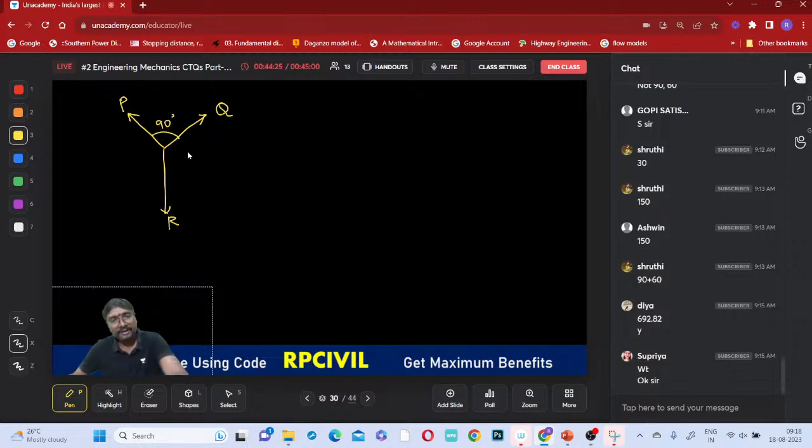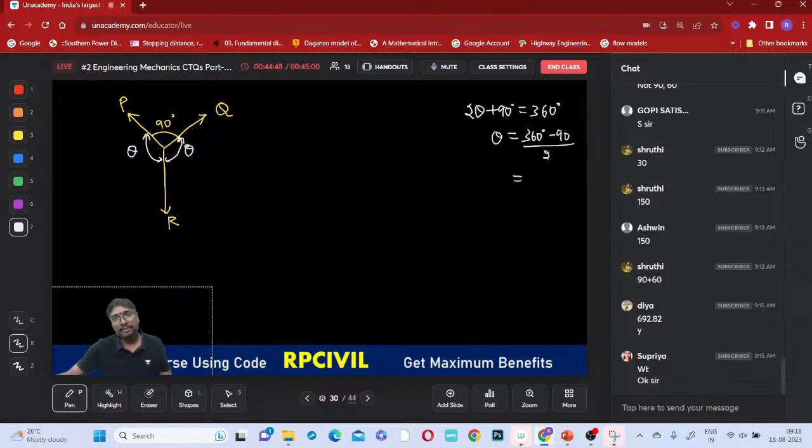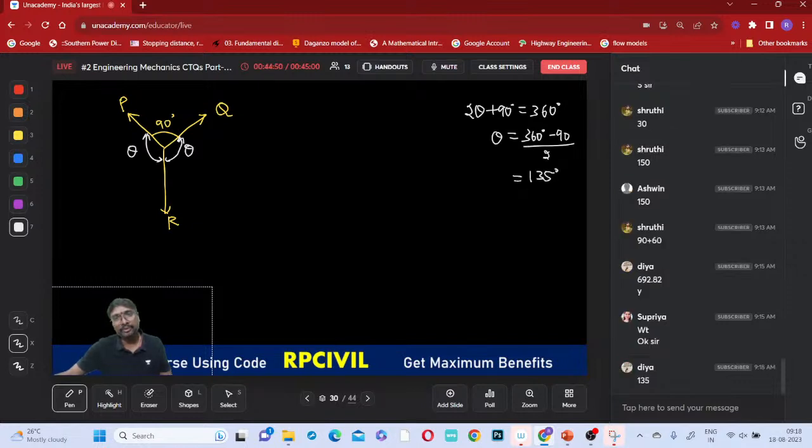Now the left side and right side angles must be the same or not? These two angles must be the same now. This is theta, this is theta, because it is symmetrical. What is this value? 2 theta plus this 90 will be equal to the total 360. Then theta is 360 minus 90 divided by 2. What does it come to be? That is 135 degrees. 270 by 2, 135, right?